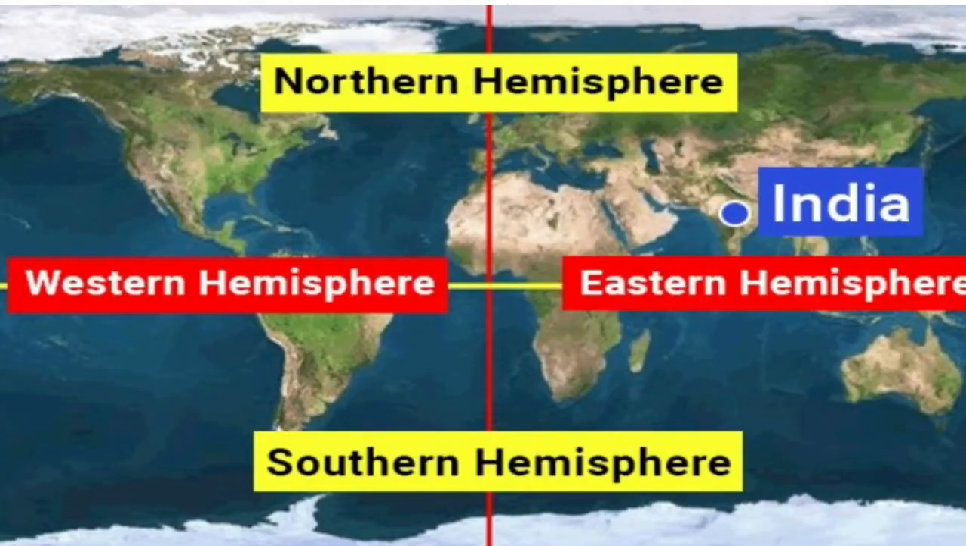Now see the location of India. The part above the equator is the northern hemisphere and the part below the equator is the southern hemisphere. The right of the prime meridian is the eastern hemisphere and the left of the prime meridian is the western hemisphere. So India lies in the Asian continent. The location of Asia is northern and eastern hemisphere. So the location of our country India is also northern and eastern hemisphere.